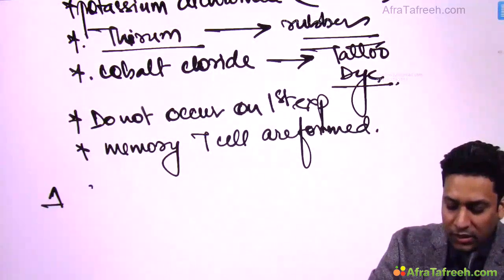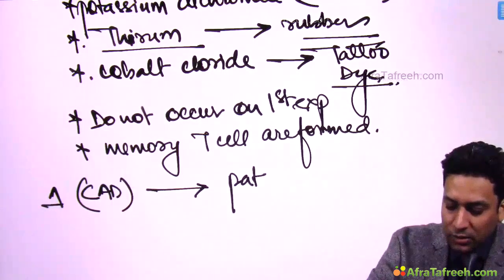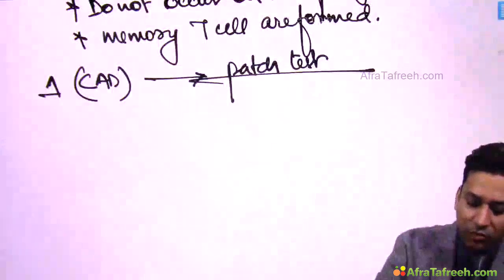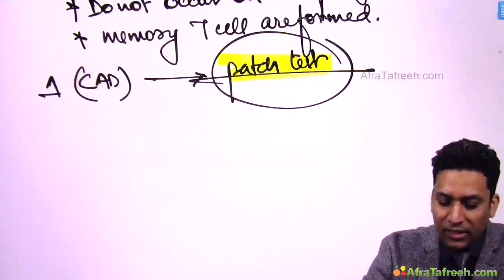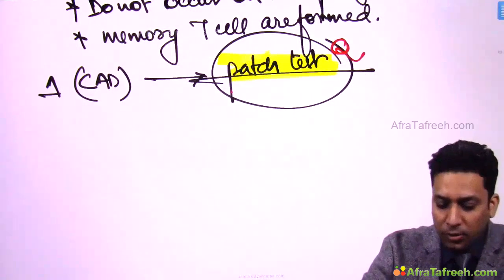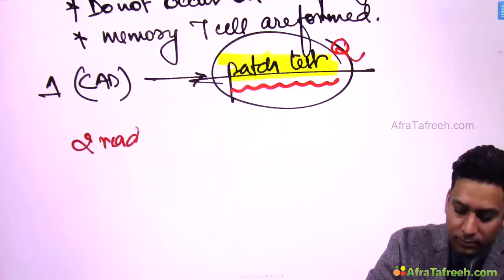Now, to diagnose the cases of allergic dermatitis, you can do patch test. So, patch test is done for making the diagnosis of allergic contact dermatitis, and patch test is very important. Already questions have been asked on patch test. So, you can write down few points about this patch test. 2 readings are taken.